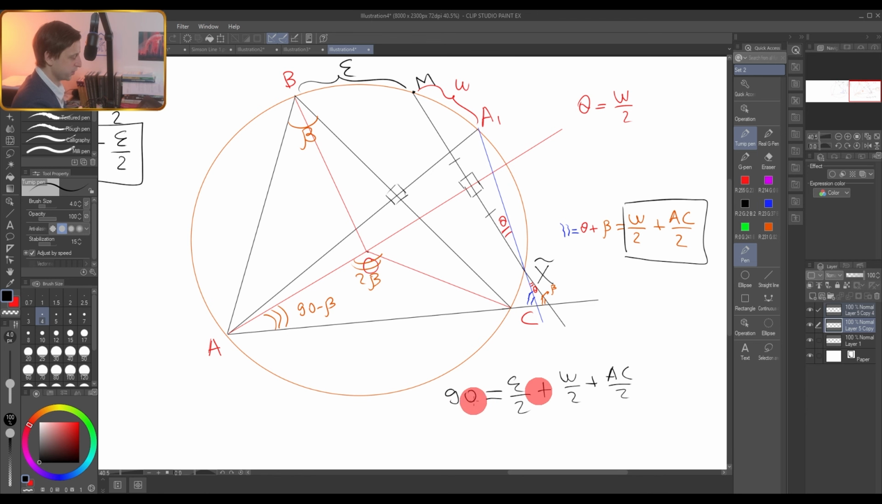So is it obvious that 90 equals epsilon over 2 plus omega over 2 plus this arc AC over 2? Pay attention to the picture, and you will see, maybe in several seconds, that it is really the case. Let's look at the intersection of this black chord and this black chord. Here you have a 90-degree angle. It's a very simple theorem that this 90-degree angle is a half sum of these two arcs. So 90 degrees equals half of this arc, which we have here, and half of this arc AC, which we have here. So this equality is definitely true because of this 90-degree angle.